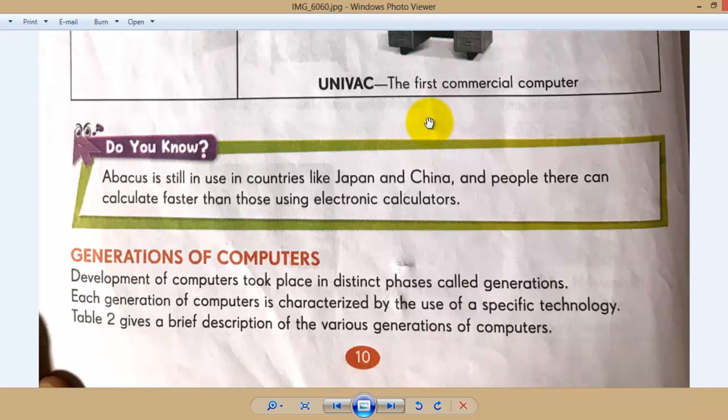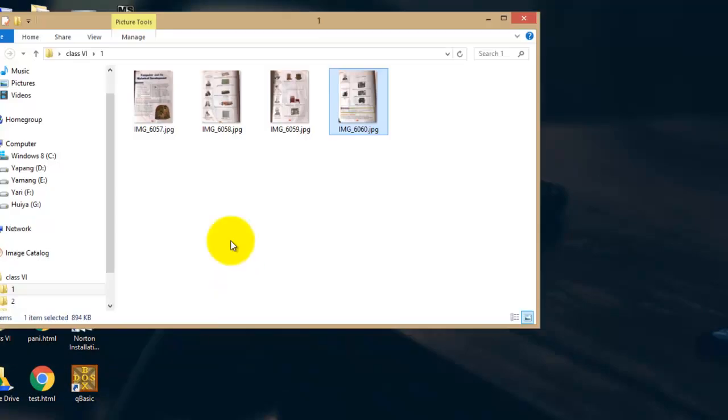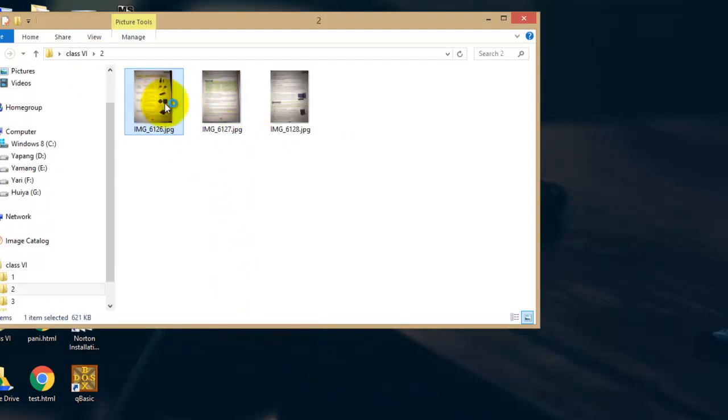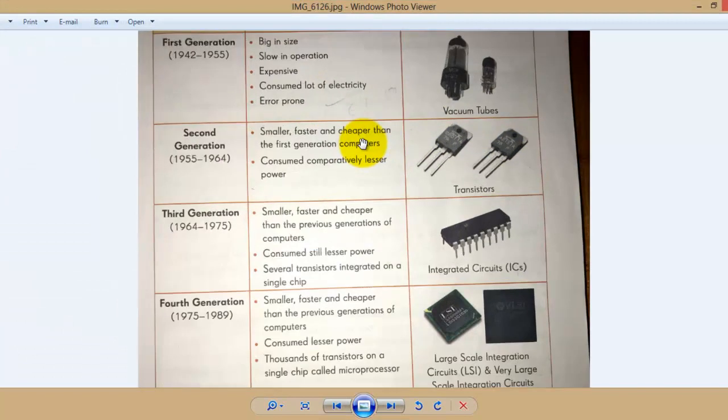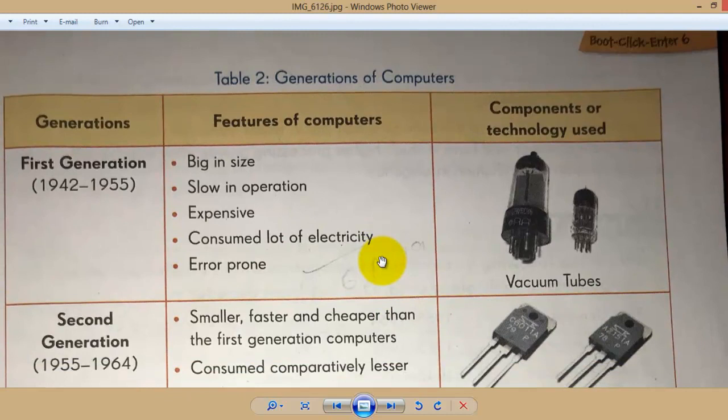Now let's go to table 2, page number 10. This is table number 2, generation of computers.